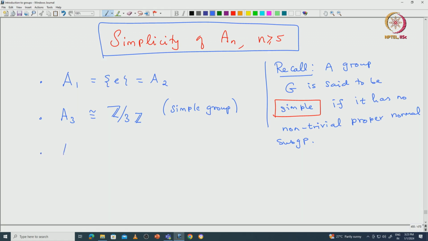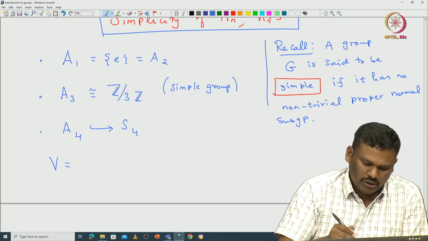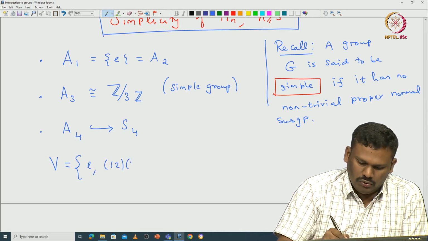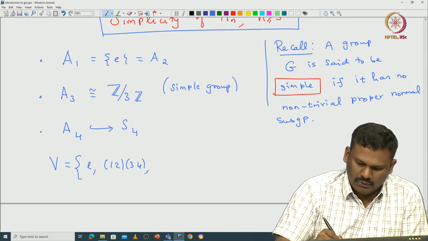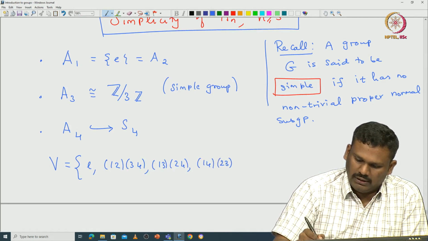Now, if we go to A4, which is sitting inside S4, we have already seen that A4 has the Klein 4 group as a normal subgroup, which we denoted by capital V. I will leave it to you to check. This is exactly the identity, (1 2)(3 4), (1 3)(2 4) and (1 4)(2 3). This is a normal subgroup of A4.